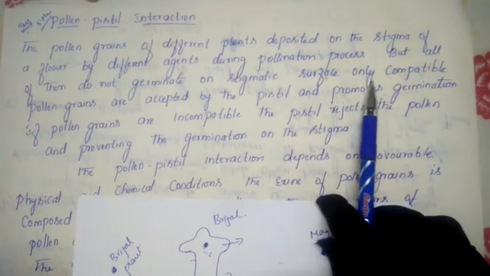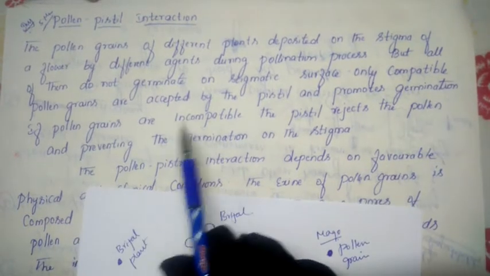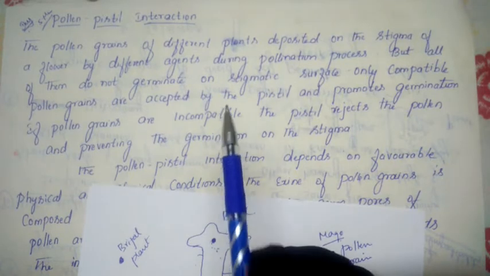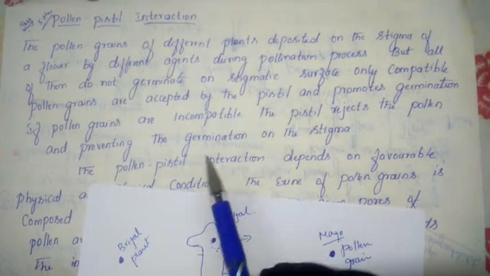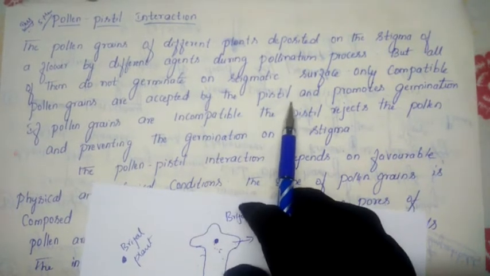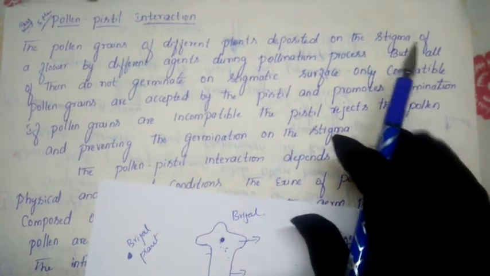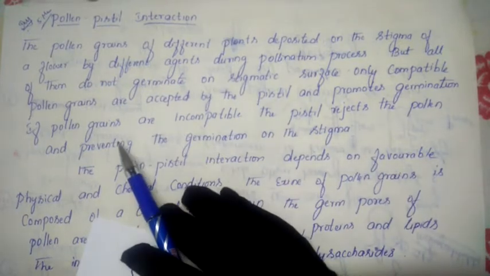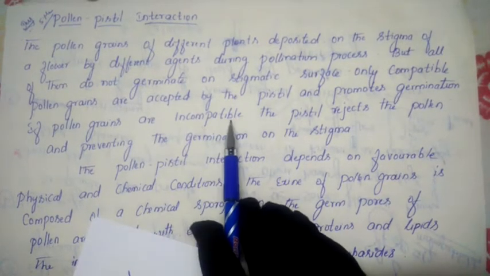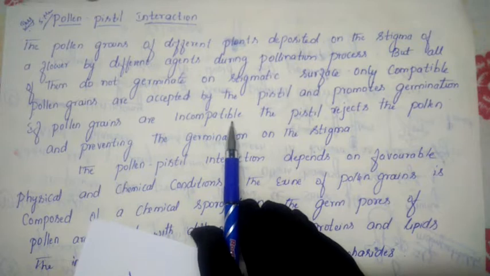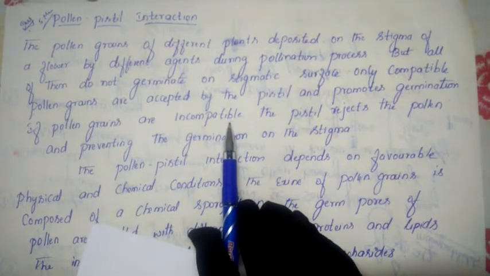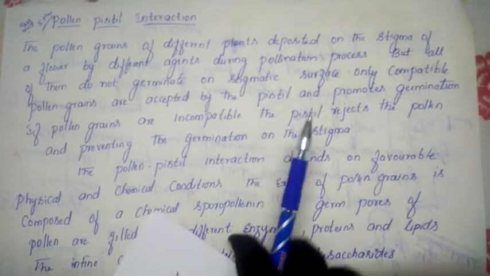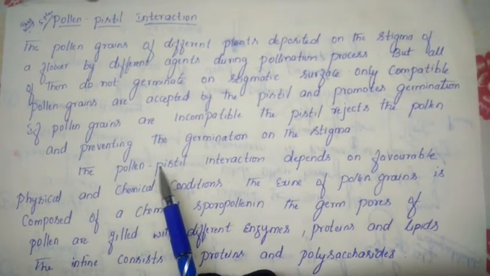Only who will germinate here? Only the compatible pollen grains which are accepted by the pistil. Only the pollen grains the pistil accepts will germinate. The later process will take place and promote germination. And the pollen grain that does not belong to that species will show incompatibility. That means it will not match here. It will reject that pollen grain. The pistil rejects the pollen grain and prevents germination on the stigma. So the further process will not take place.